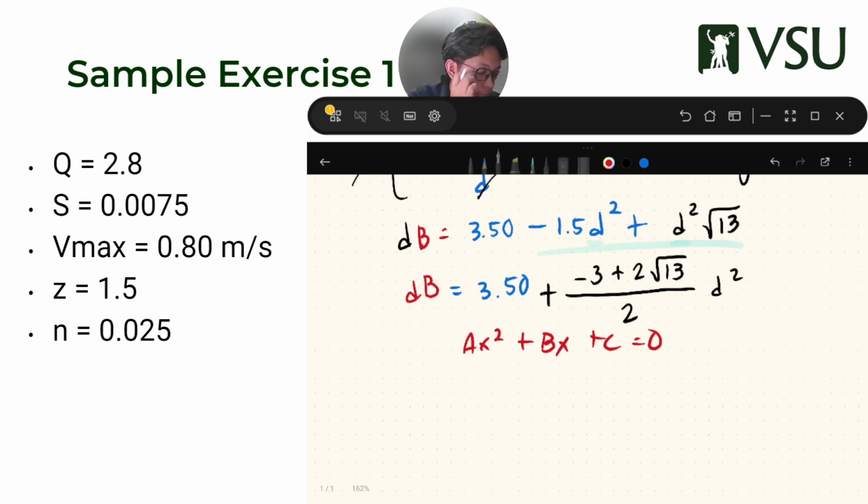So that means the form of my equation should follow this one. What's my A? This is my A. What's my B? This is my B. This is my C. So I'm gonna set that to different colors. So this is C. This is the B. And this is the A.